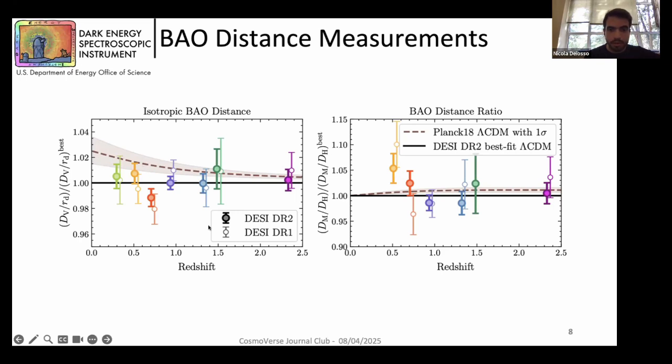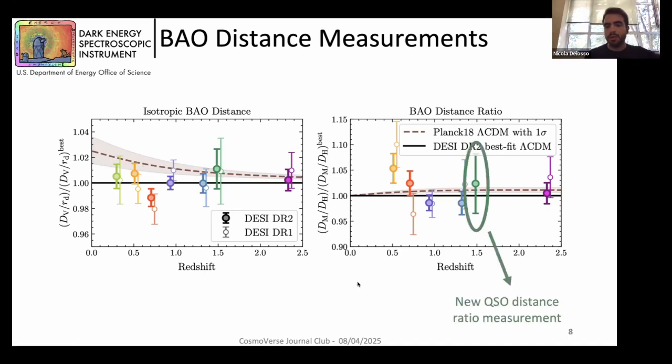Another thing that we can comment on in this plot is that, as you can see, the error bars have shrunk from DR1. We have an improvement of 30% to 50%, depending on the tracer. And also, thanks to the bigger data volume, we can obtain this new QSO distance ratio measurement. Okay, so these are the distance measurements.